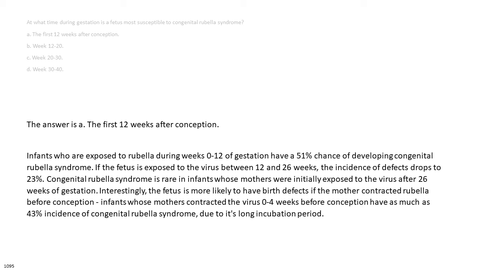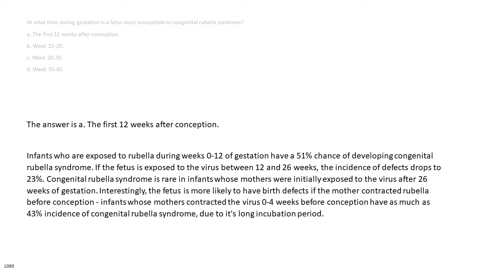Infants who are exposed to rubella during weeks 0 to 12 of gestation have a 51% chance of developing congenital rubella syndrome. If the fetus is exposed to the virus between 12 and 26 weeks, the incidence of defects drops to 23%. Congenital rubella syndrome is rare in infants whose mothers were initially exposed to the virus after 26 weeks of gestation.